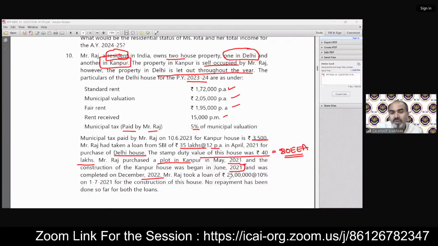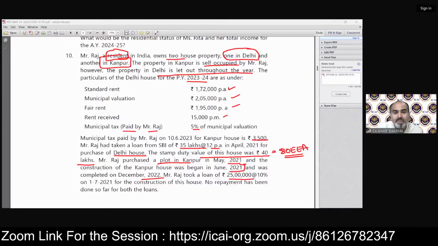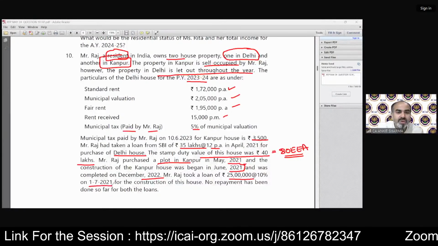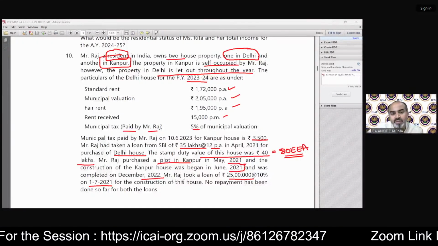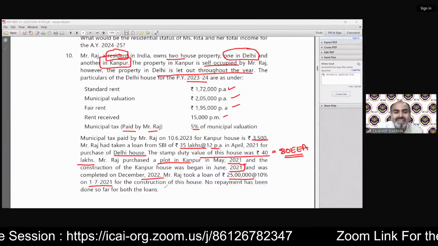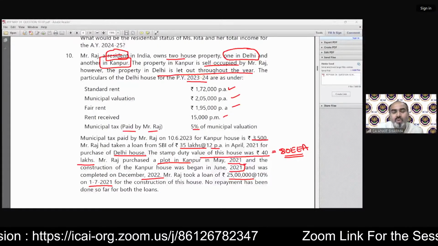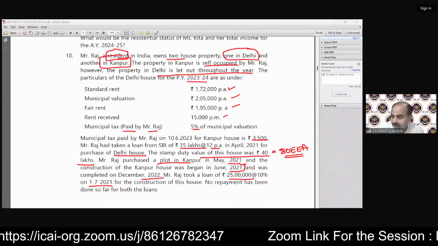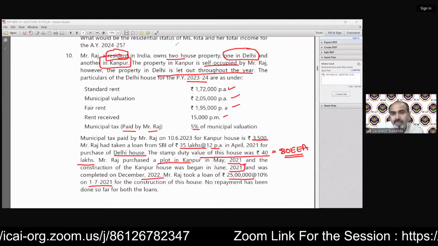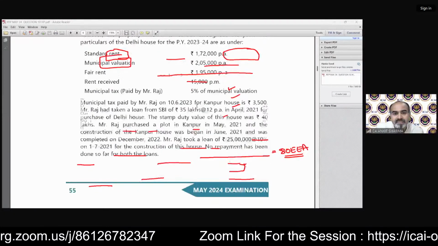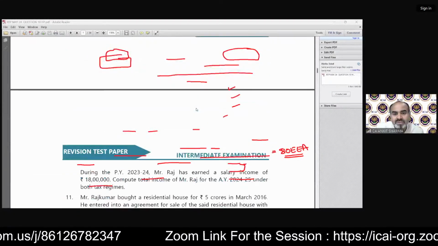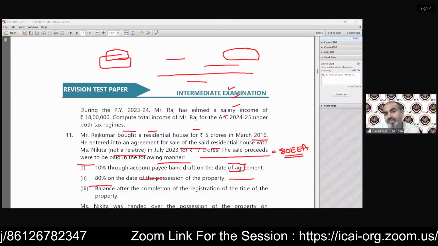Mr. Raj took a loan of 25 lakh for this Kanpur property on 1st July 2021 for construction of the house. No repayment has been done so far for both the loans. So all loans are outstanding. Again, good news. Next, there is more information. We did not get the information we actually required.